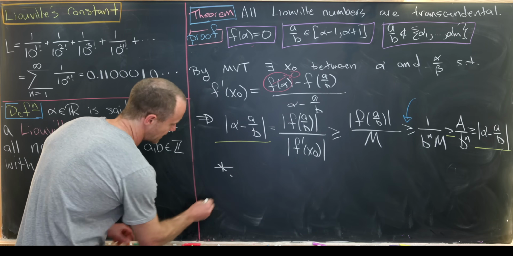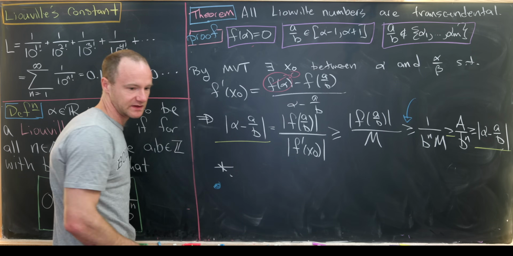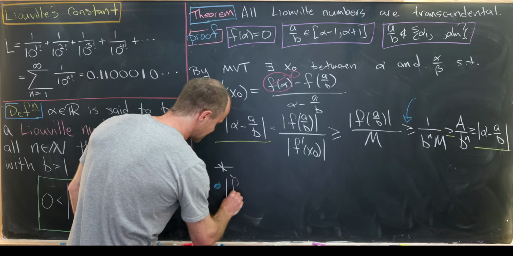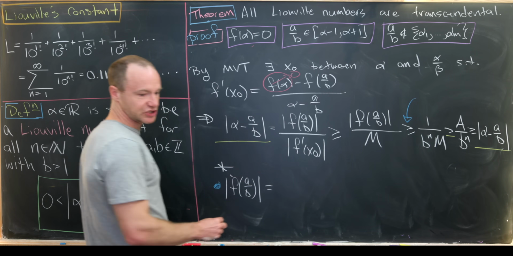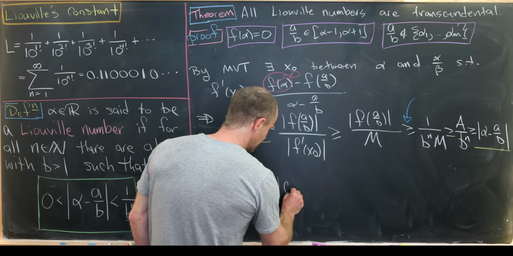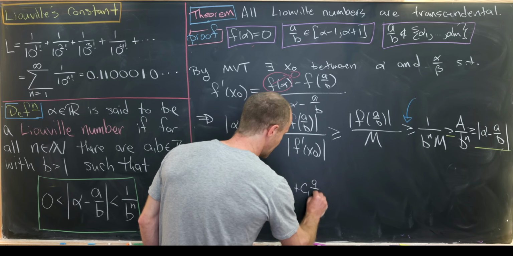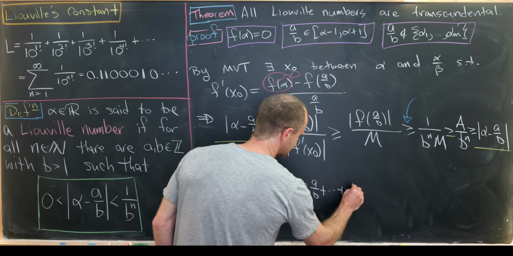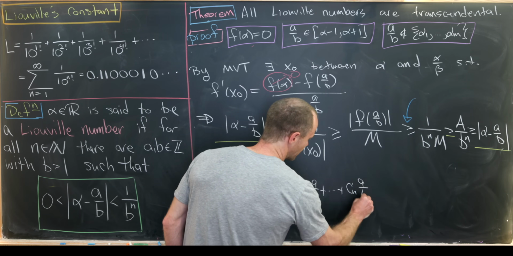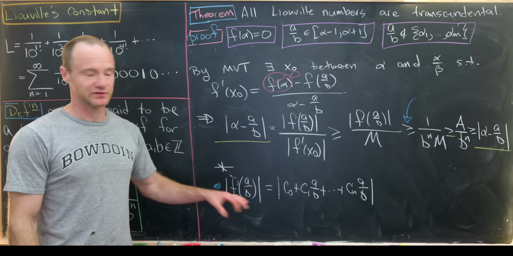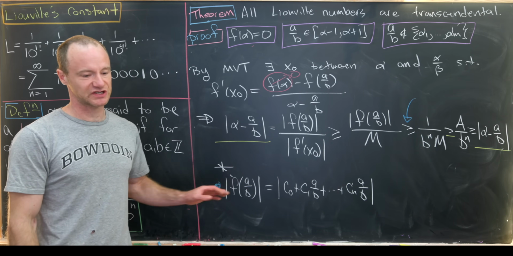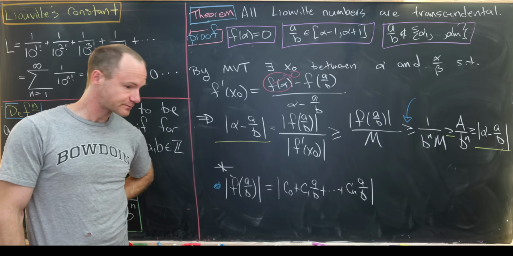Let's do that over here. I'll put a blue dot to show that we're doing this. So let's take the absolute value of f of a over b. That's going to be equal to the absolute value of c naught plus c1 a over b plus all the way up to cn a over b to the n, where I know earlier I called the coefficients a subscripts, but now I'll call them c subscripts just so that it's not so confusing.